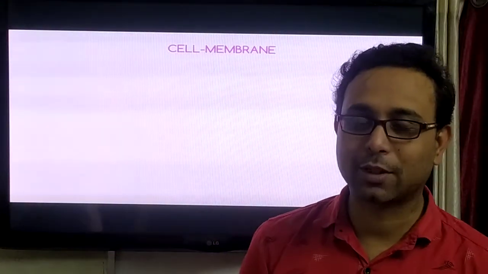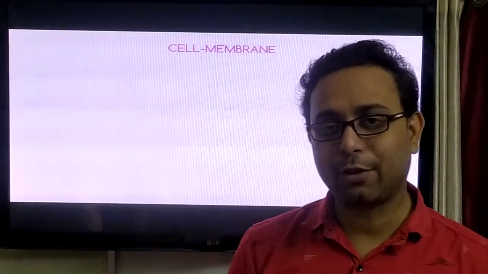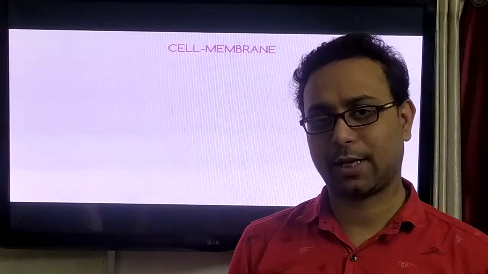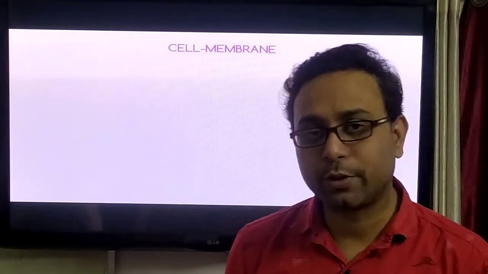Last day, in day 1, we discussed some introduction about the cell and the different types of cells, like the plant cell and the animal cell. On the other hand, the prokaryotic cell and the eukaryotic cell, all of these things we discussed in our last class. But today we discuss some details about the structure of the different parts of the cell.